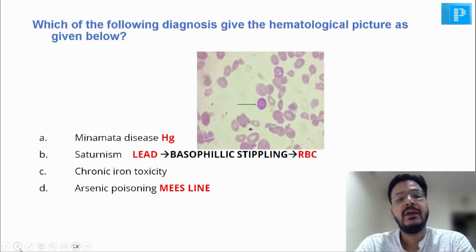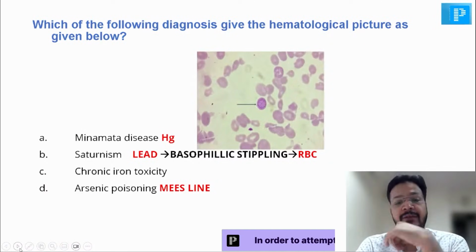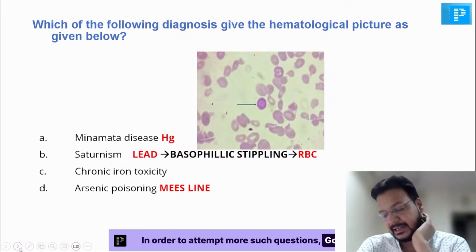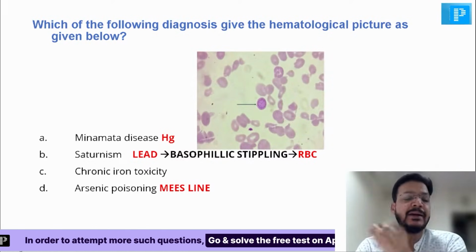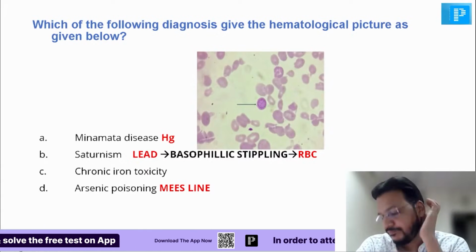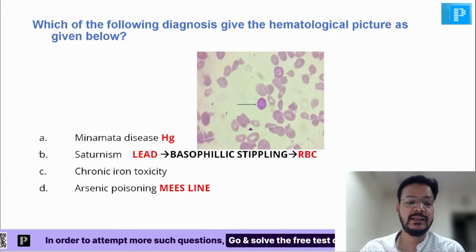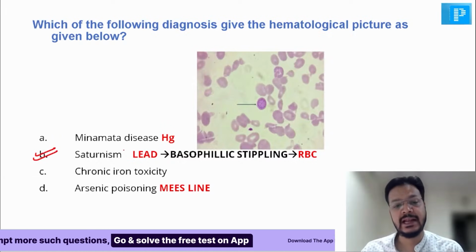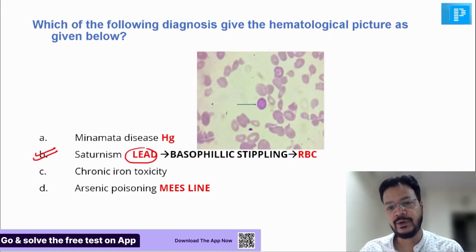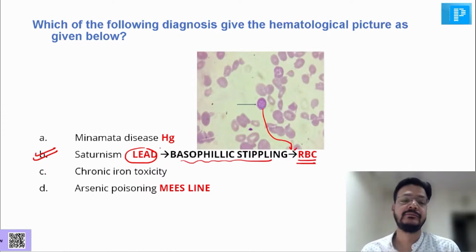Beautiful question. Which of the following diagnoses is for the given hematological picture? If you see the RBC having blue dots, tell me, what is your answer? Minamata disease, Saturnism, chronic iron toxicity, arsenic poisoning. It is B, none other than plumbism or Saturnism. It's lead poisoning. The blue dots in RBC are known as basophilic stippling.